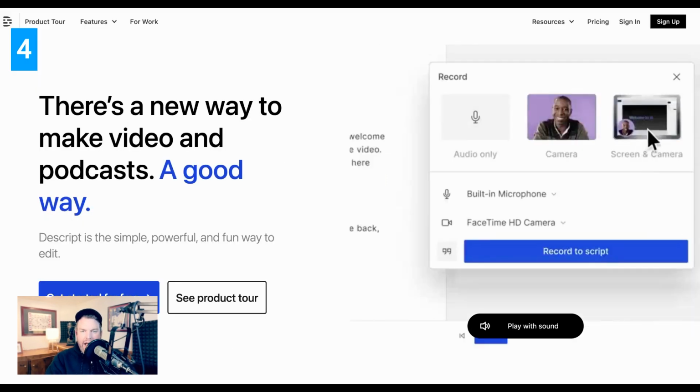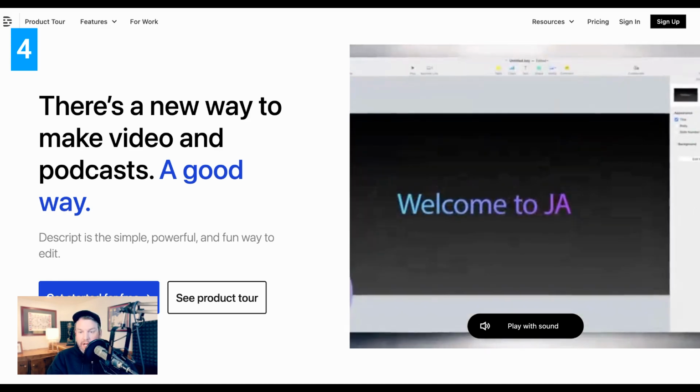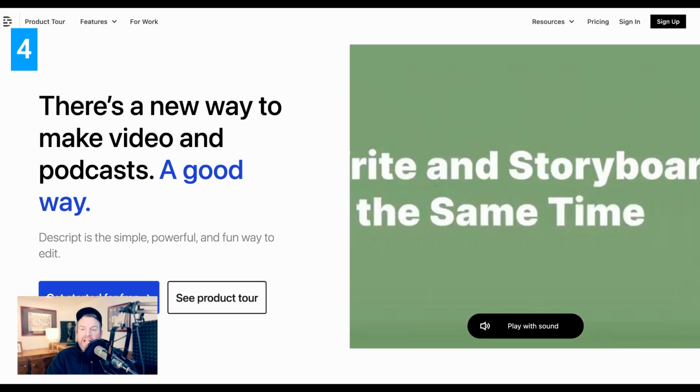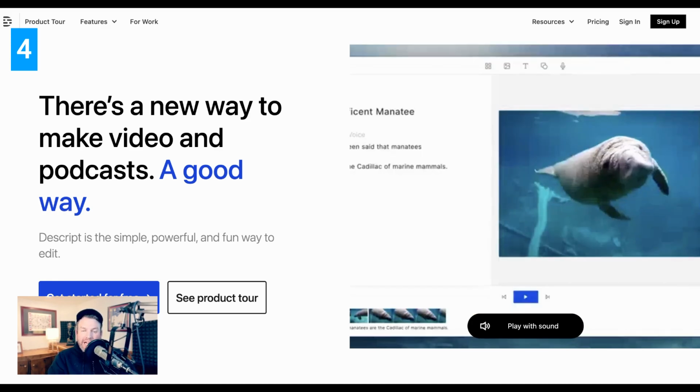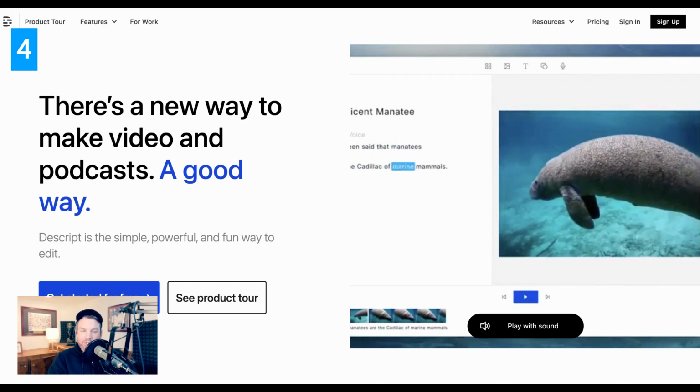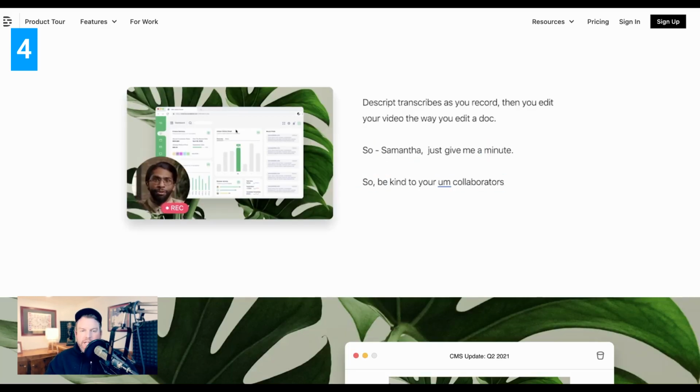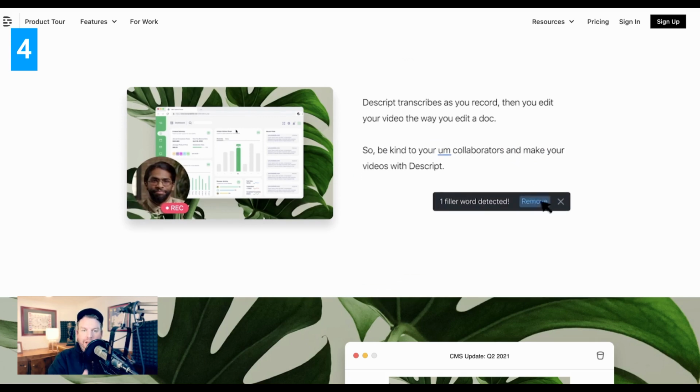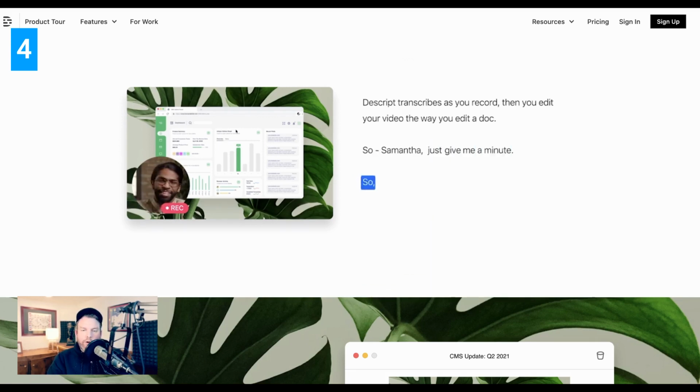Okay, so now I have all the information, I'm ready to make a video. How do I actually make it? Well, for me, the easiest tool from both a production and an editing standpoint is Descript. When it comes to the production side of things, Descript is pretty similar to a lot of other tools out there. You can have either a direct camera view or you can screen record while you're also narrating.